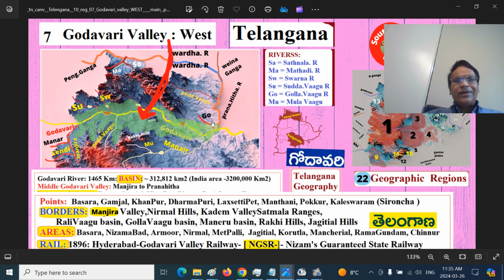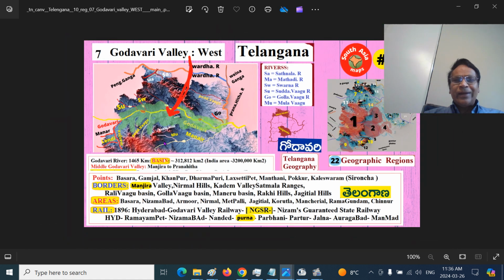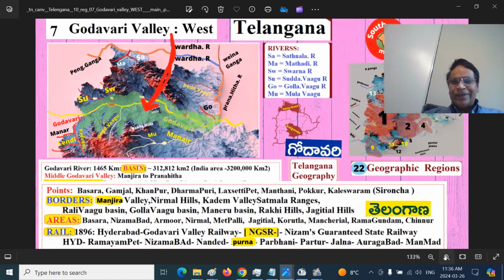From the Manjra River, there is one more, the left-hand tributary of Godavari Mata, Godavari Nadi, which is Pranahita. That is the demarcation. Here there is a town called Kaleshwaram. Here there is a village called Kandukurthi, the village where the founder of Sangh Parivar RSS comes from. That is the tri-junction of Godavari, Marathwada and Telangana region, Kandukurthi village. So Kandukurthi village to Kaleshwaram is the Godavari Valley West. That is the broader understanding. Sometimes instead of Kaleshwaram, we can say Sironcha.